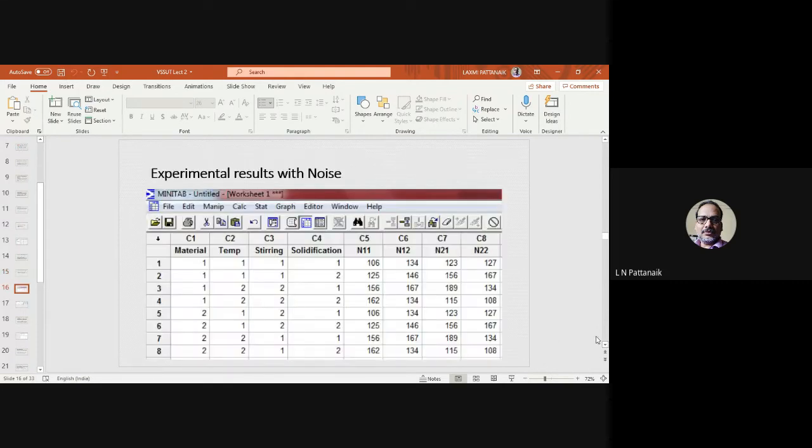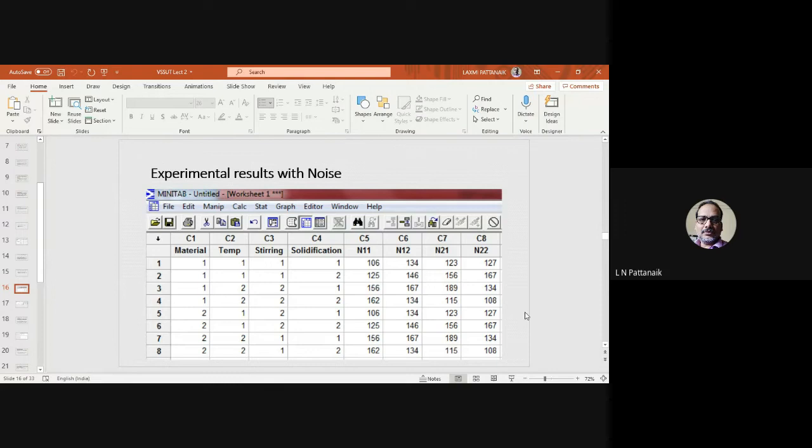Now this slide I want to explain, and I hope you will be able to understand it. This is a screenshot where you can see all four controllable factors, C1, C2, C3, C4, at the beginning, and they have some settings: settings 1, all the ones are there, twos are there. As you know, we have used 2 levels for these 4 factors.